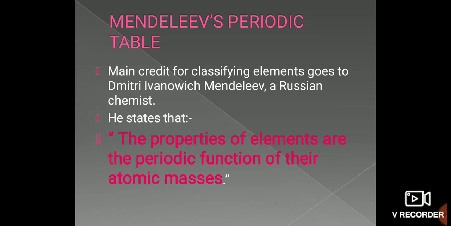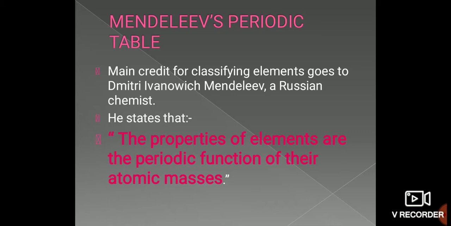But he also observed that when he was arranging them, the elements were also in the order of their increasing atomic masses, and that is why he stated that the properties of elements are a periodic function of their atomic masses. Mendeleev's periodic table was published in a German journal in 1872.